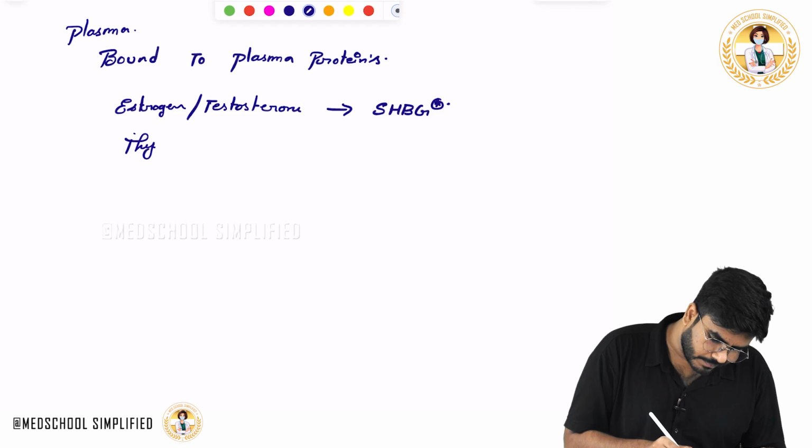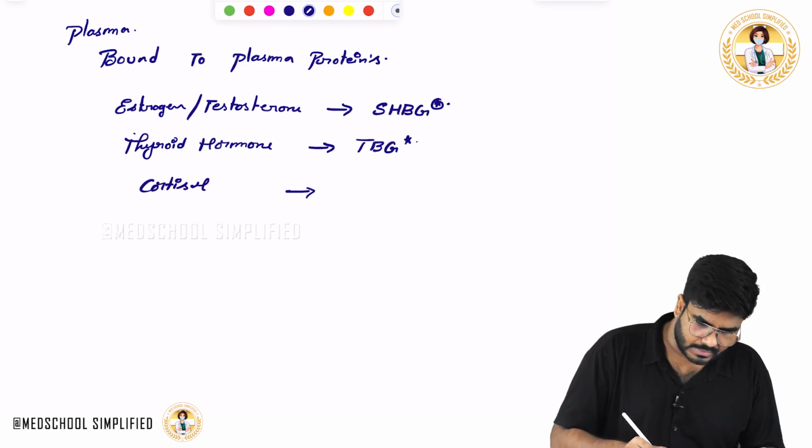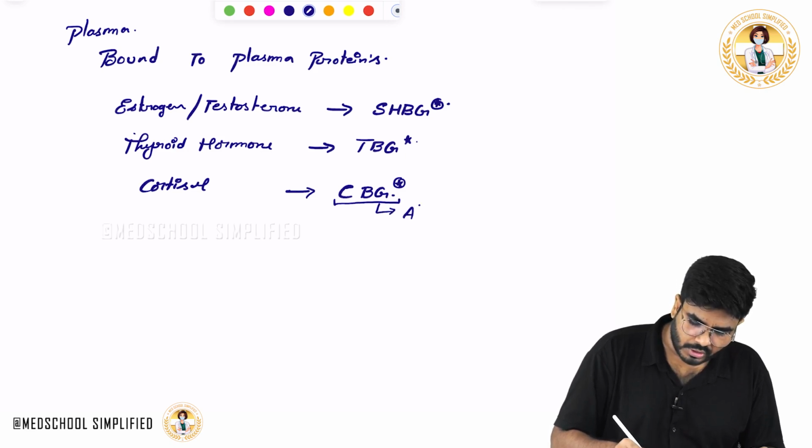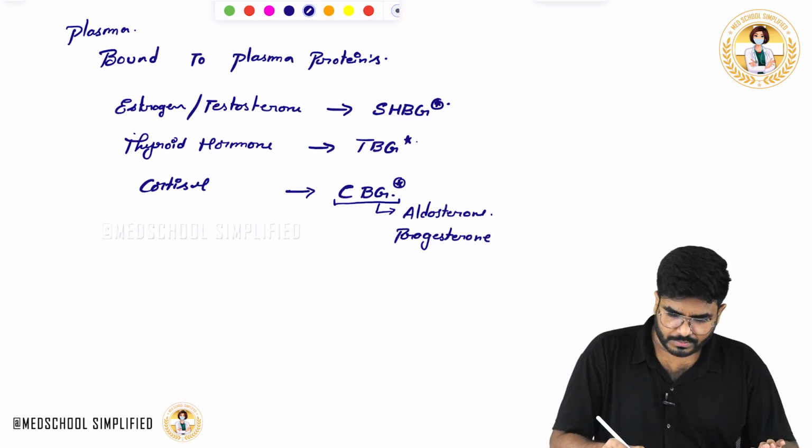Thyroid hormone is bound with thyroid binding globulins, and cortisol bounds with cortisol binding globulin. Okay, cortisol binding globulin. And the same cortisol binding globulin is also going to bind with aldosterone and progesterone. Okay, progesterone.